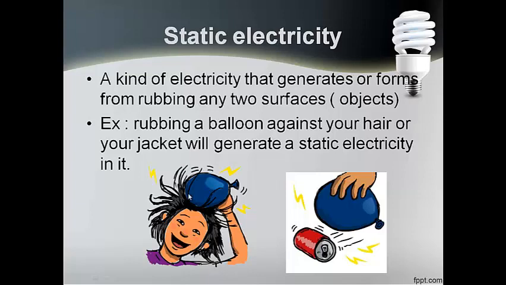Even if we get a balloon and we rub it against our hair, it will get static electricity and we can attract things using it. This is a kind of electricity, and actually I uploaded two videos on the wiki to see how you can generate static electricity.